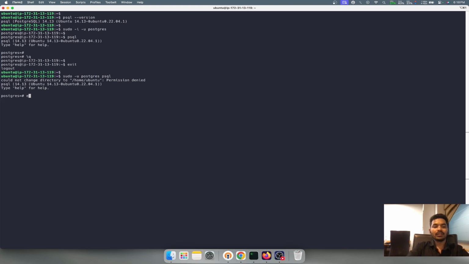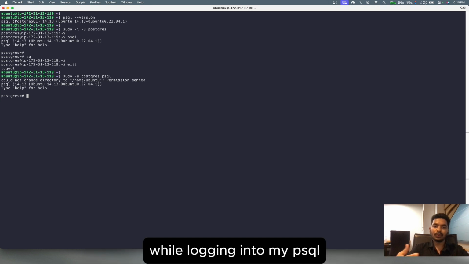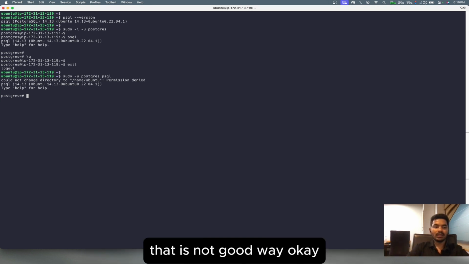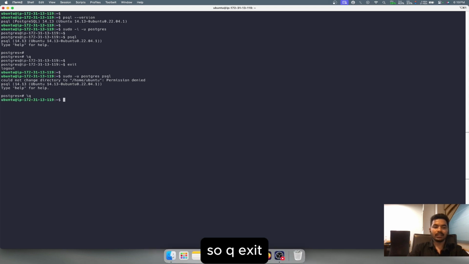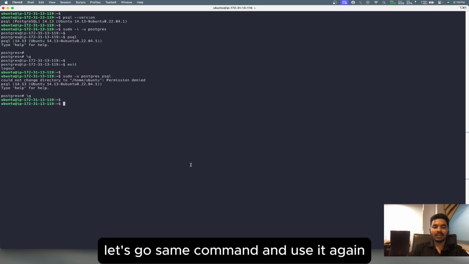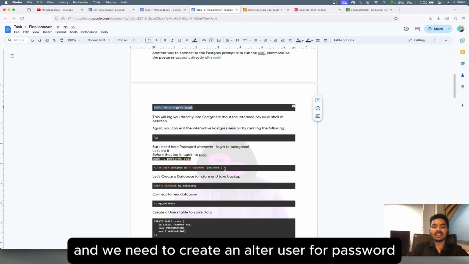So good, right? But see, I'm not getting any kind of password while logging into psql. Okay, Postgres, that is not a good way. Again, \q, exit, come here. Let's use the same command again, and we need to create an alter user.